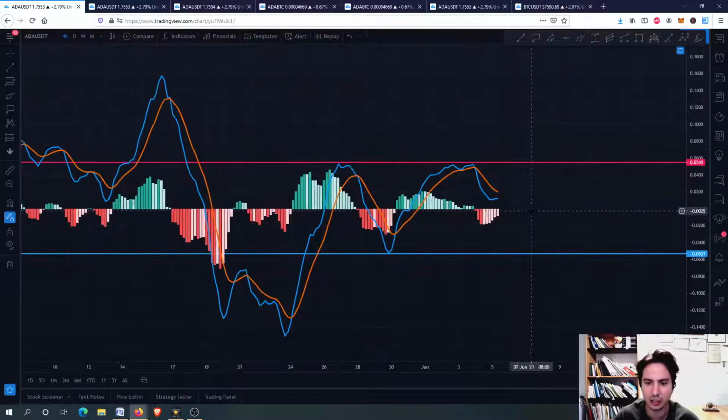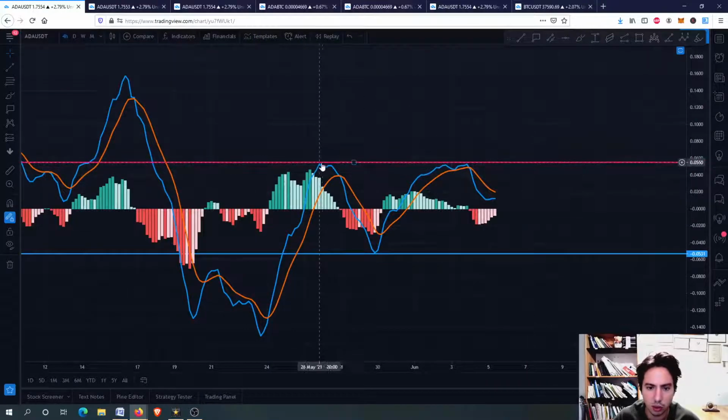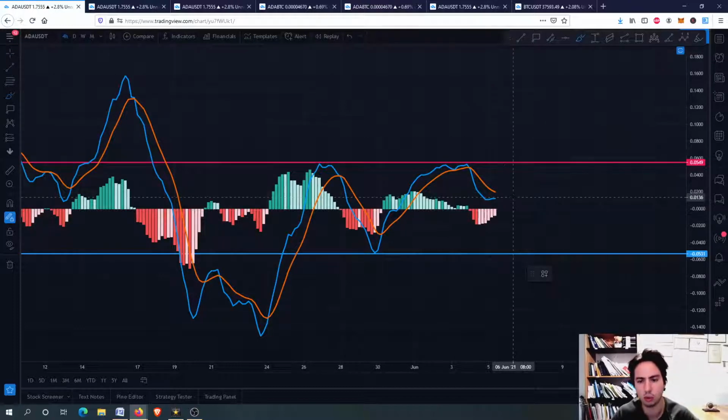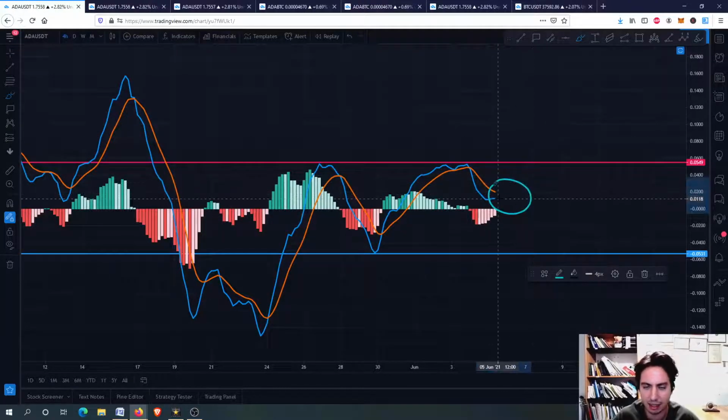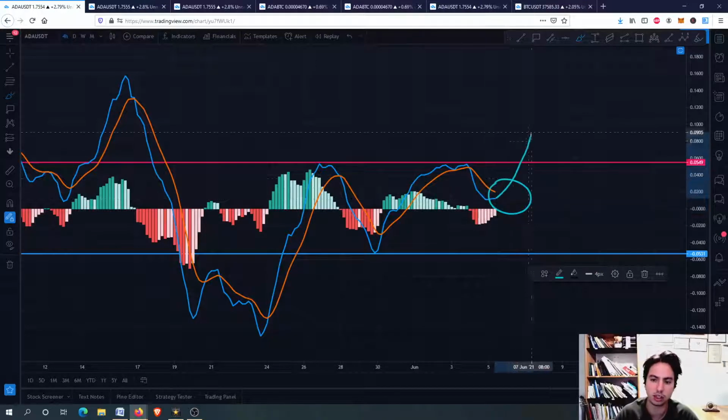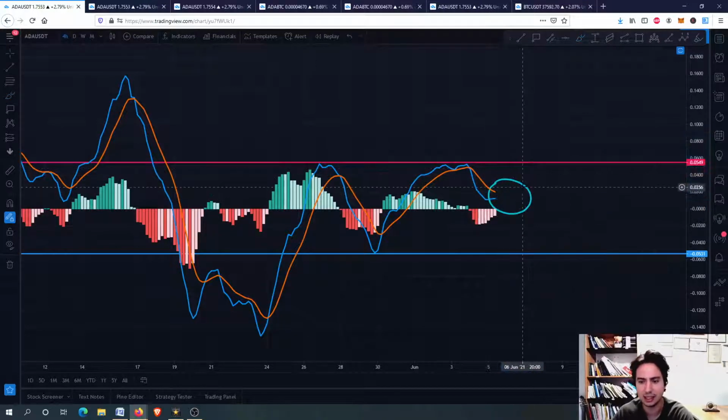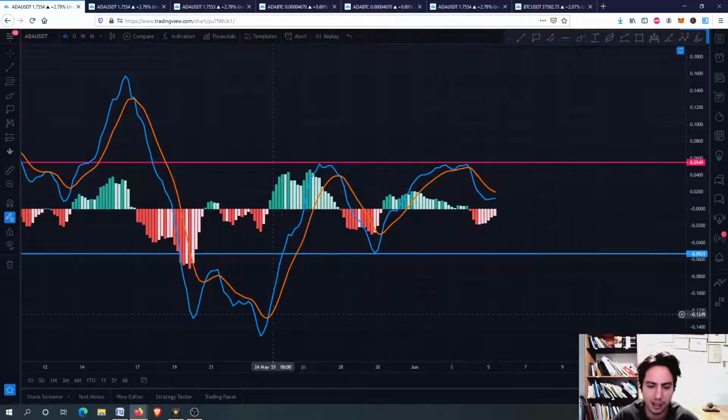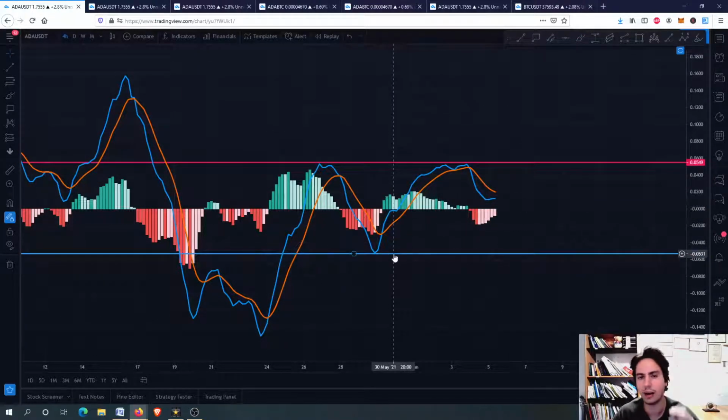For the MACD guys, you can see that we couldn't manage to go above this resistance level that was very crucial. Although it is not actually that we should worry, because I believe we might have a bullish recross here and eventually surpass it in the next days. But for now we are looking good, we are making the higher low pattern, we haven't gone below the support level, so we are actually for the MACD very good.